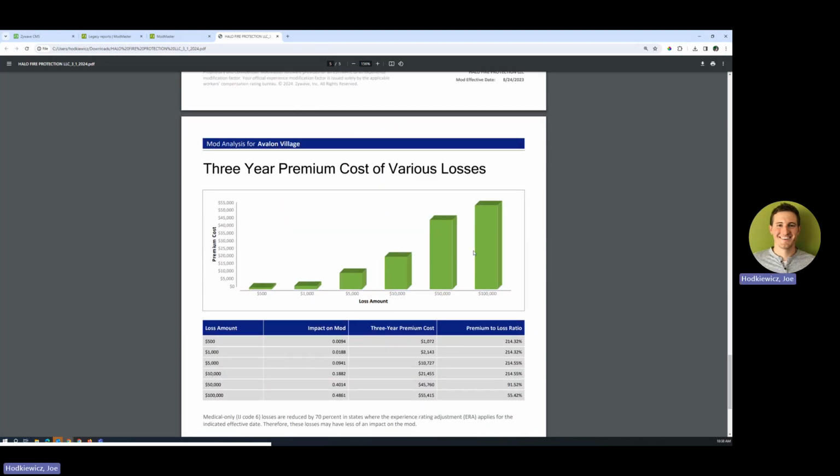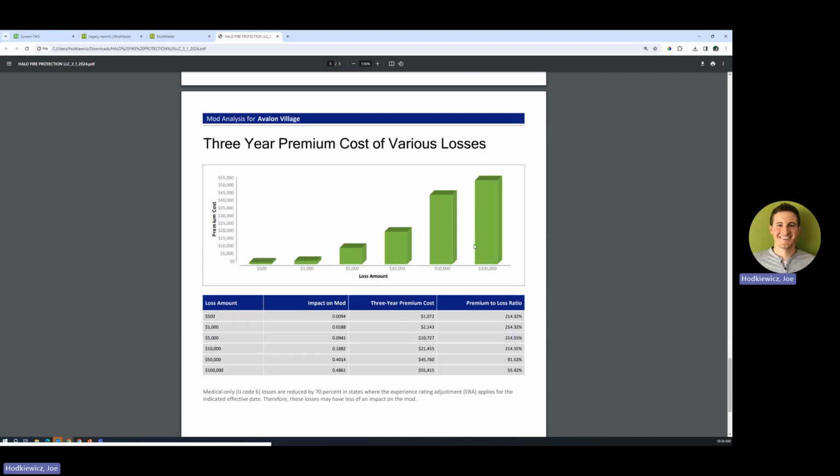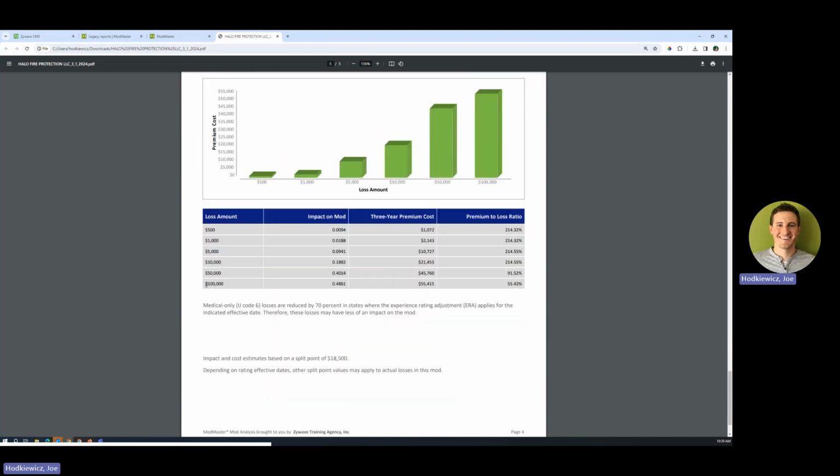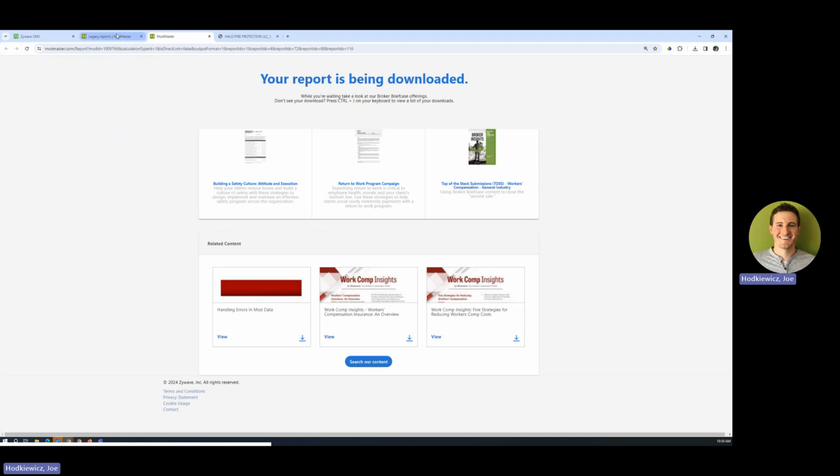And the last key report is 3-year premium cost of various losses. I like this one because it's a static report of $500 to $100,000. And if the insured were to have a loss in between any one of these increments, it shows what the potential impact on the mod would be and over a 3-year period. So it's kind of a what if scenario, peek behind the curtains to let them know what a loss could cost. That's what I had on my agenda for the key universal reports.